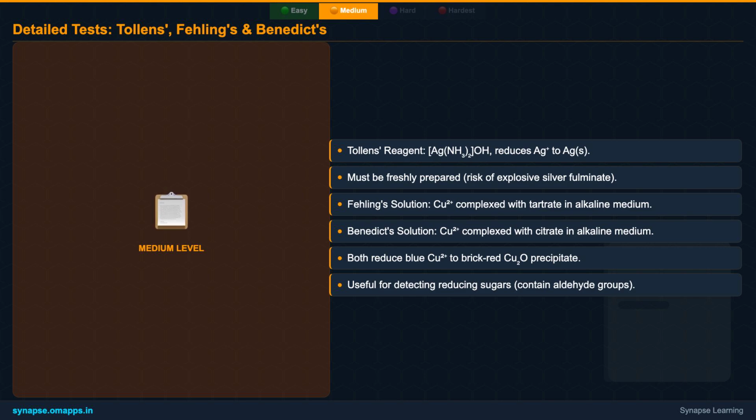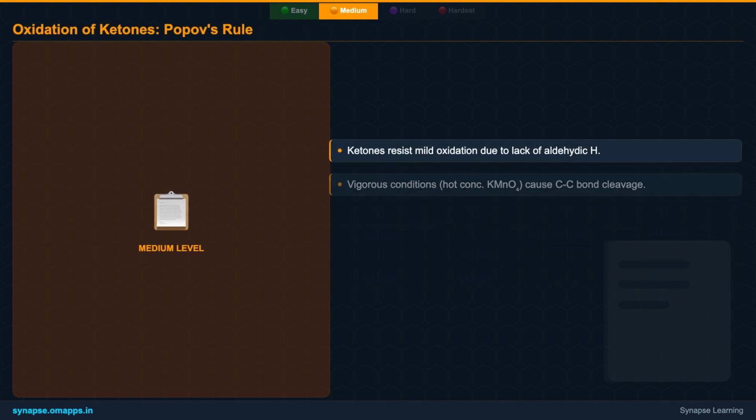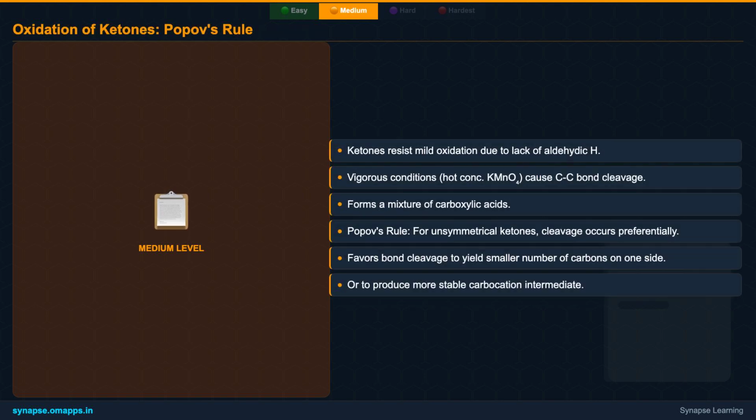Similarly, Fehling's and Benedict's solutions use Cu²⁺ ions, complexed with tartrate or citrate, respectively. Aldehydes reduce these blue Cu²⁺ ions to form a brick red precipitate of cuprous oxide. These copper-based tests are particularly useful for detecting reducing sugars, which contain an aldehyde group. Now, about ketones, they generally resist mild oxidation. But under vigorous conditions, strong oxidizers force them to undergo C-C bond cleavage.